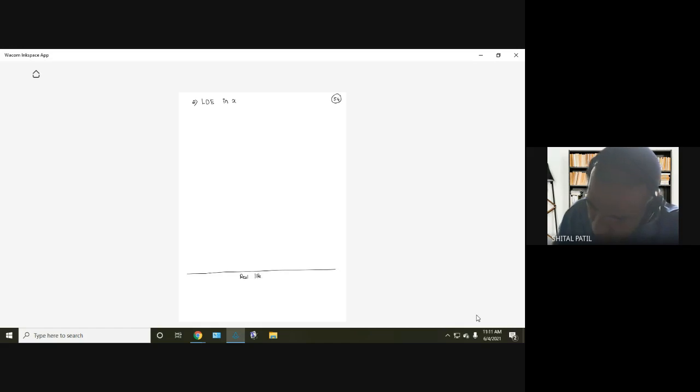Okay, what can we do with this real life problem? We want to convert that into mathematical form. How can we convert that into mathematical form? There are 2 different ways. One is the differential equation that we are studying here. Another is the difference equation. What is the difference between these two?